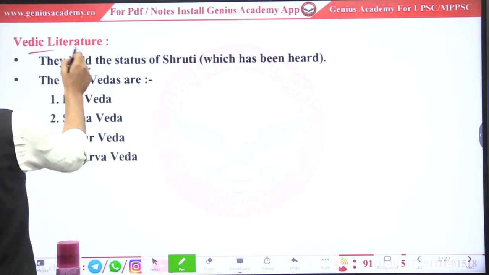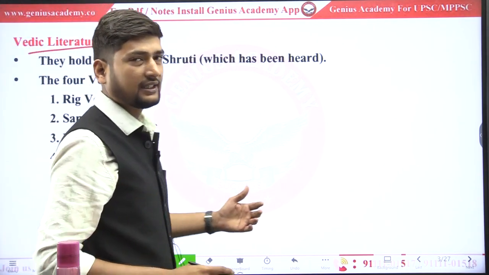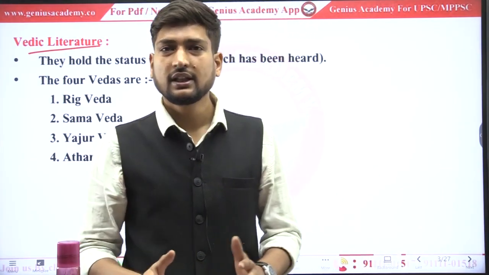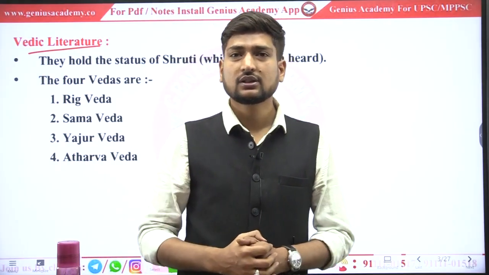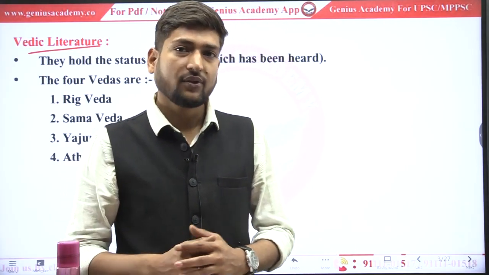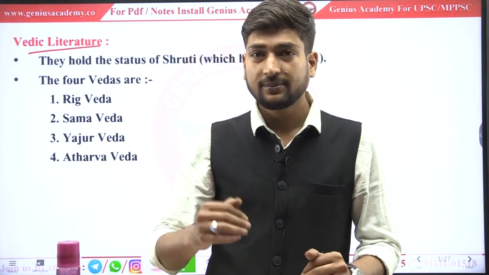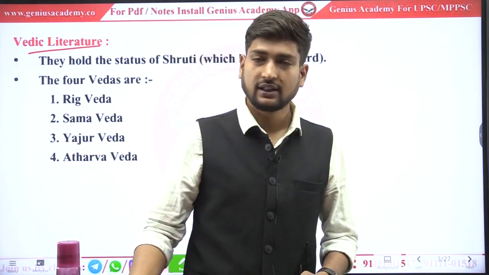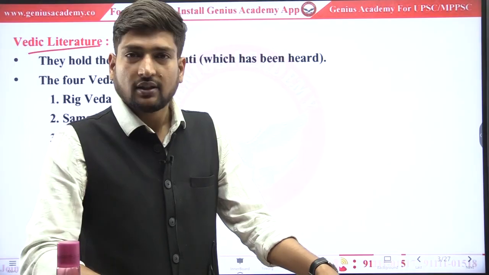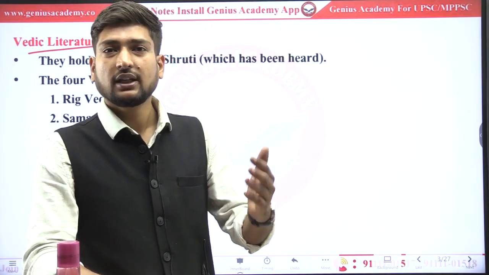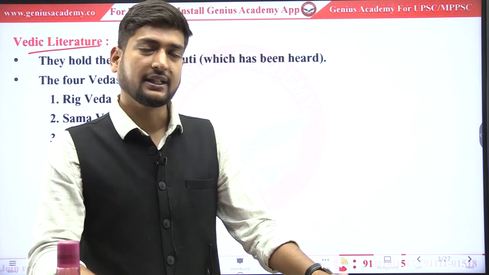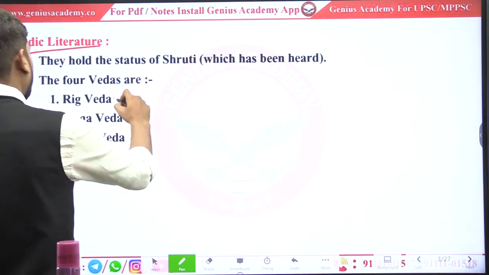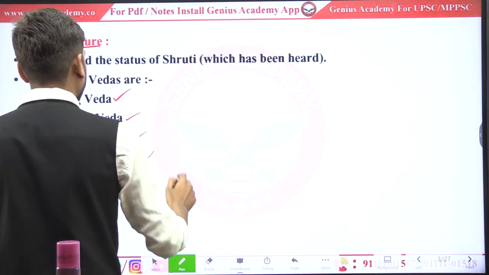So Vedic literature is the first literature of Indian history. We have seen about prehistory, there was no written script. In Harappa we have got some pictographic script, but we are not able to decipher it. But here, for the first time in the history of India, we have got the evidence of literature. Through this we can identify the social, economic and political condition of that period. And our history also we have got from Rig Vedic or Samved or Yajurved or Atharvaved.